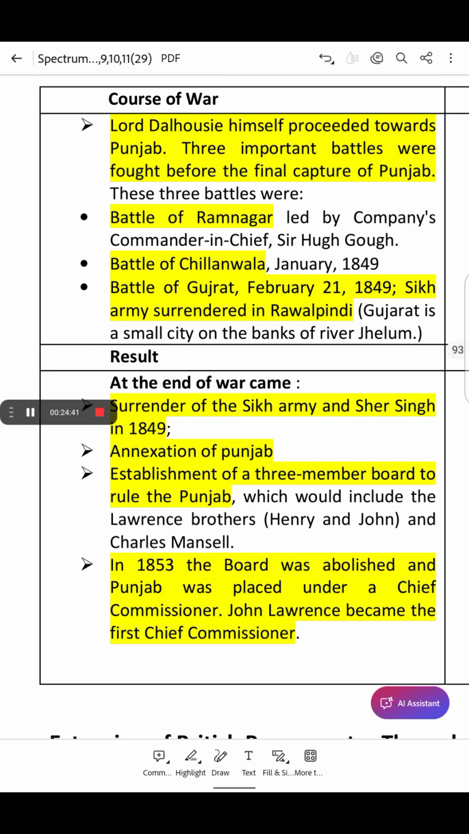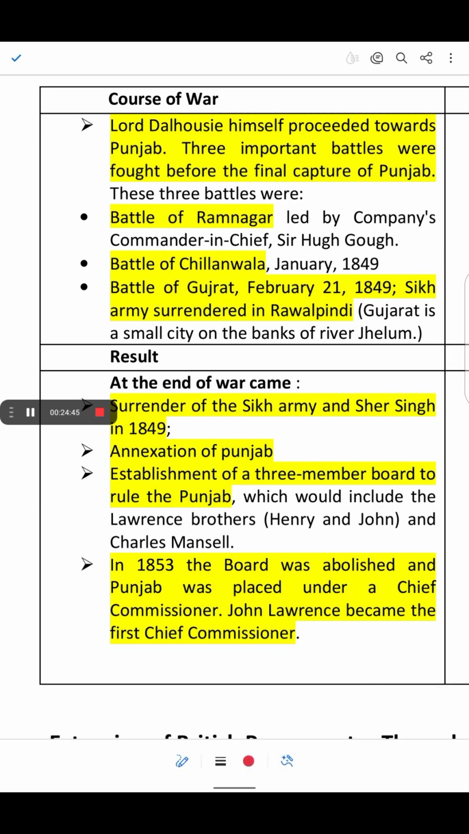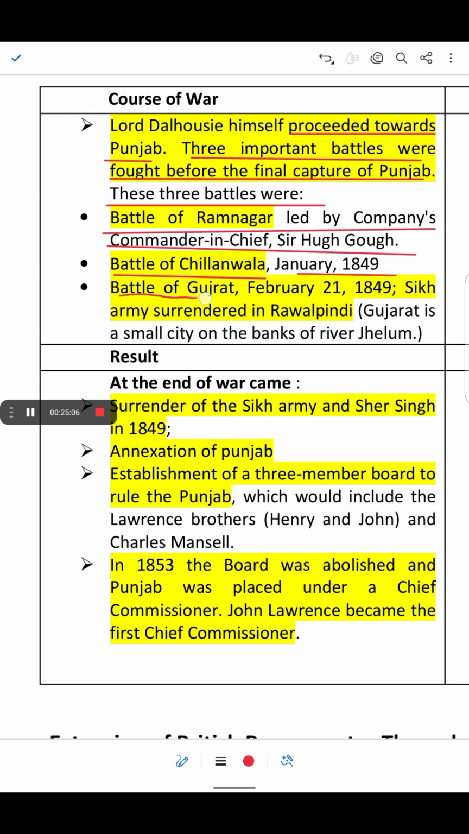Lord Dalhousie himself proceeded towards Punjab. There were three important battles fought before the final capture of the Punjab. These battles were the Battle of Ramnagar, led by the company's Commander-in-Chief Sir Hugh Gough, the Battle of Chillianwala in January 1849, and the Battle of Gujarat on February 21, 1849.